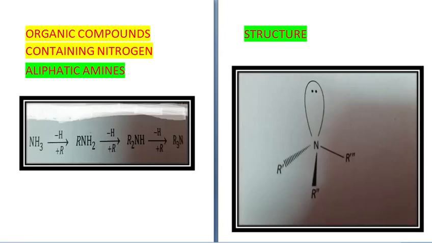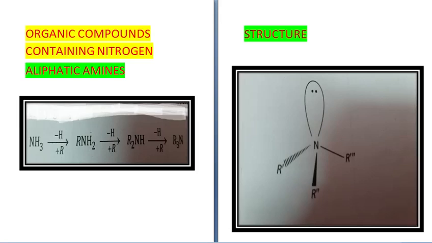Today we will be studying the chapter Organic Compounds Containing Nitrogen. In this, first we have to study aliphatic amines. Amines are regarded as derivatives of ammonia. In ammonia, you know the formula is NH3. You remove one hydrogen or two hydrogen or all three hydrogen, and if in its place you put an alkyl group or aryl group, then it becomes an amine.